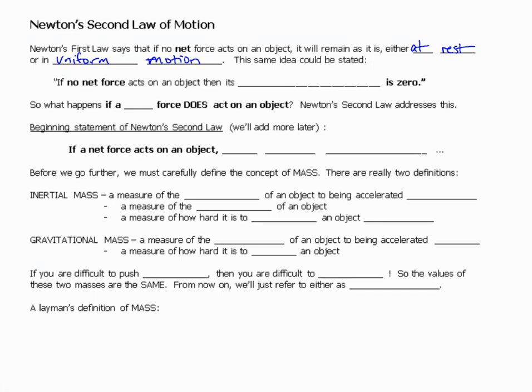If no net force acts on an object, then its acceleration is 0. So if acceleration is 0, we're talking about uniform motion, or if it's at rest and the acceleration is 0.